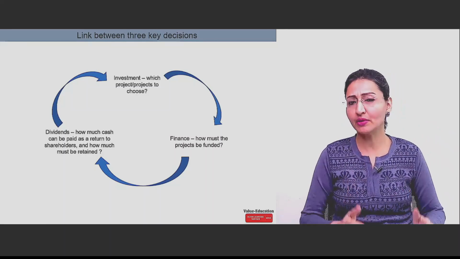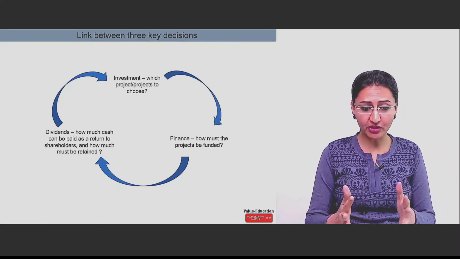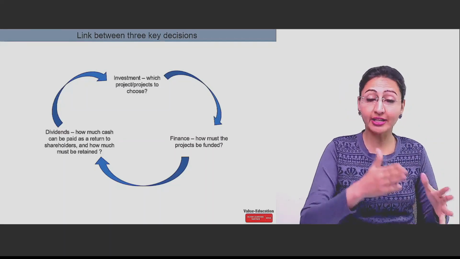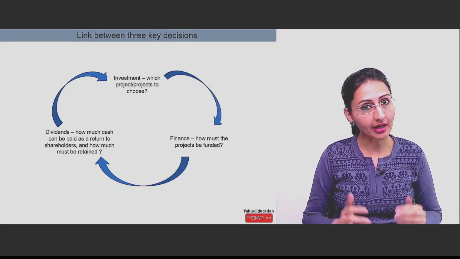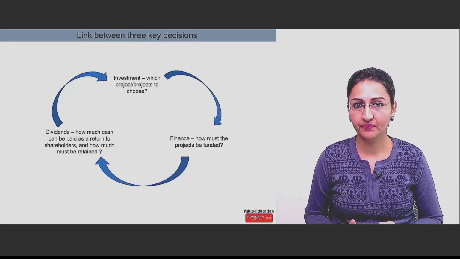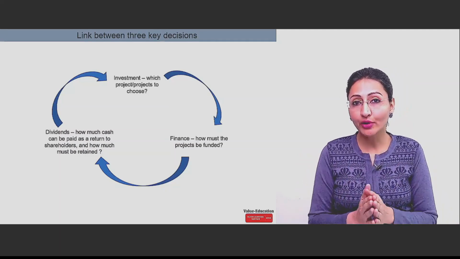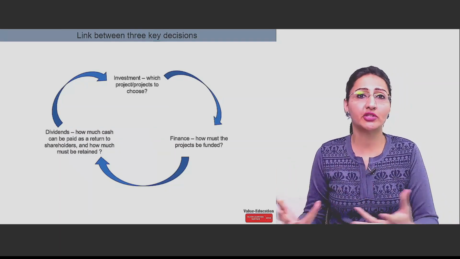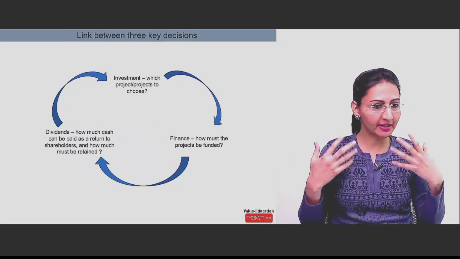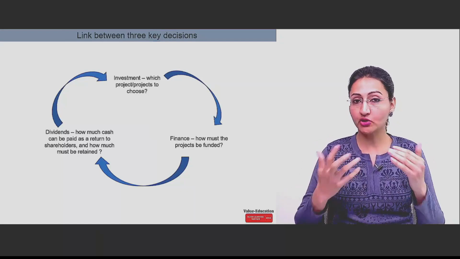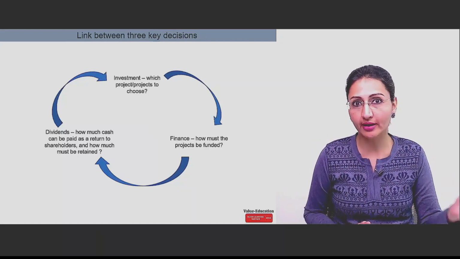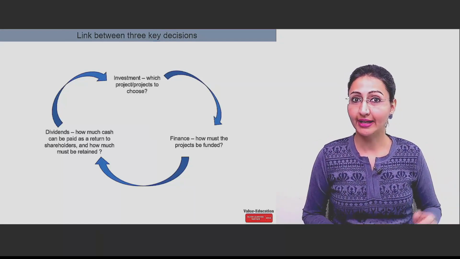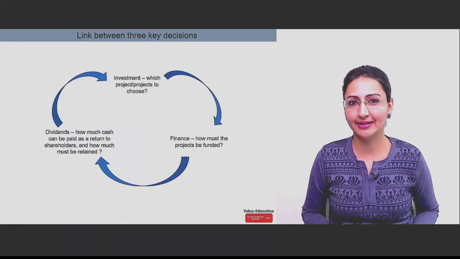So here we will only talk about dividends, how much the company should pay, and how much should it retain. Because these retained earnings are going to be a source of finance for any other project to take up in the future. Or maybe the same project requires funding in the near future again. That will come from these retained earnings.